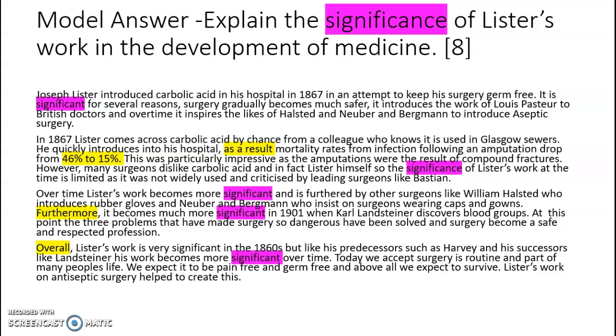Would I give this 8 out of 8? Probably not. Would it get into that level 3, 6 out of 8? Probably. With a little bit of refinement, with the work, following what we said in the introduction, we could give it 8 marks.